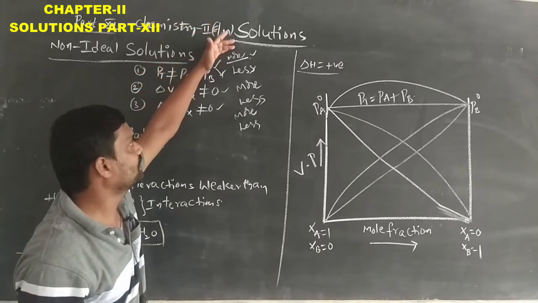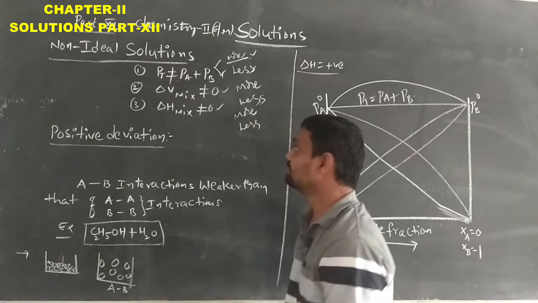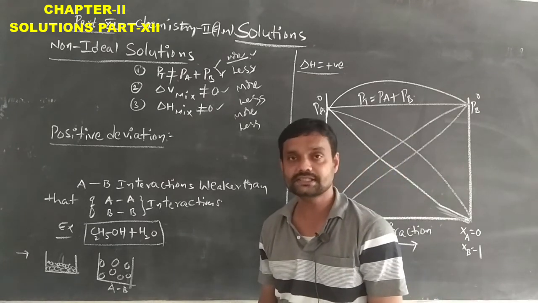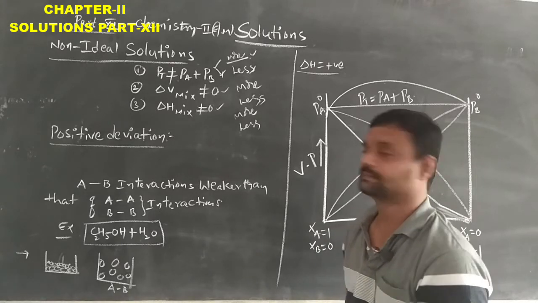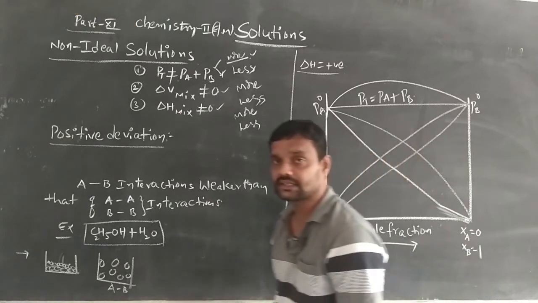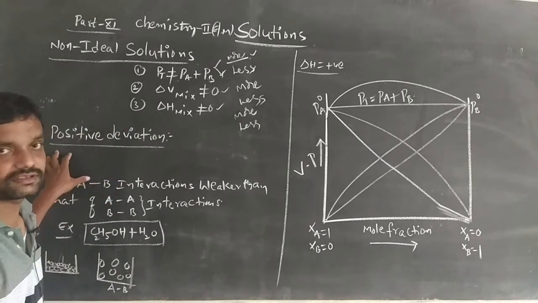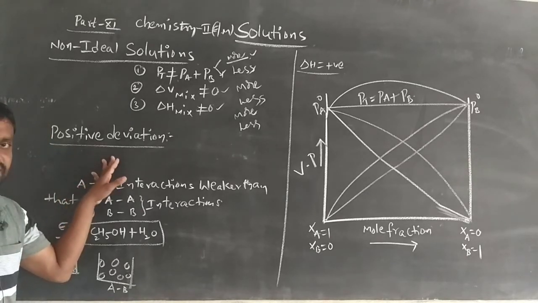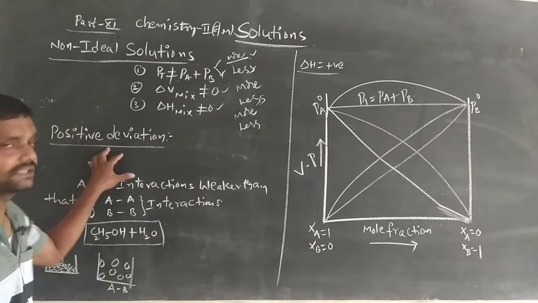Which has the more value is treated as a positive deviated non-ideal solution, and which has the less value is treated as a negative deviation from Raoult's law. That means non-ideal solutions are finally of two types: positive deviation non-ideal solutions and negative deviation non-ideal solutions. Here we discuss the positive deviation of the non-ideal type of solution, nothing but positive deviation from Raoult's law.